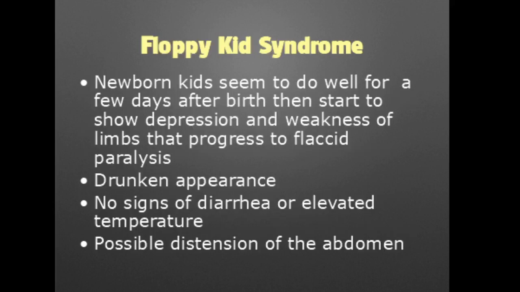We now discuss floppy kid syndrome. Newborn kids seem to do well for a few days, and then afterwards, they start to show depression and weakness of limbs, which progress to flaccid paralysis. This condition would oftentimes appear as a drunken appearance. There are no signs of diarrhea or elevated temperature, and sometimes you would see a possible distension of the abdomen.